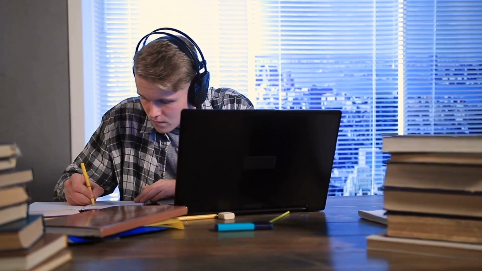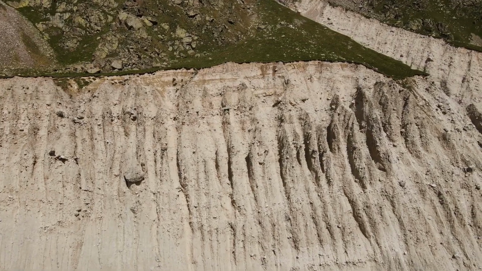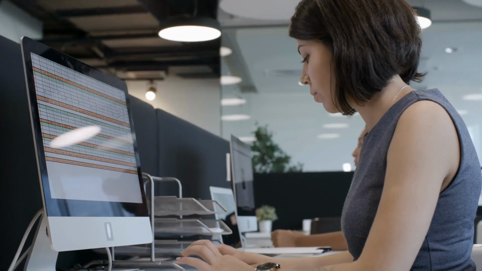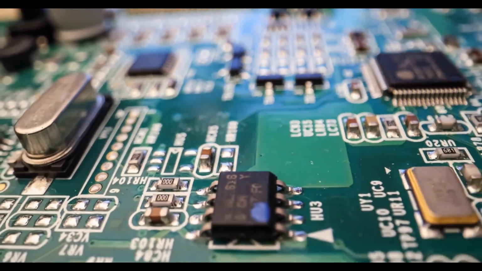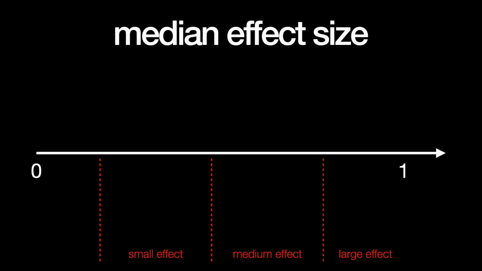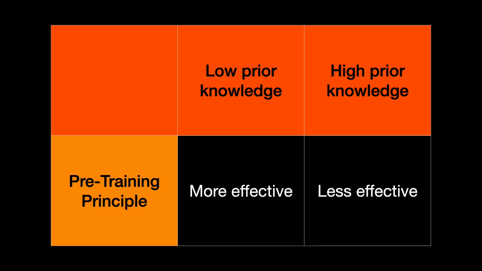Research on the pre-training principle covered a range of topics, from brakes to geology to drug and alcohol abuse, spreadsheets, circuits, and physics. In all cases, the group exposed to pre-training did better than the control group, with a median effect size of 0.78. Perhaps unsurprisingly, the pre-training principle is most beneficial to learners who come with little to no prior knowledge, and is less beneficial to those who come with more prior knowledge.